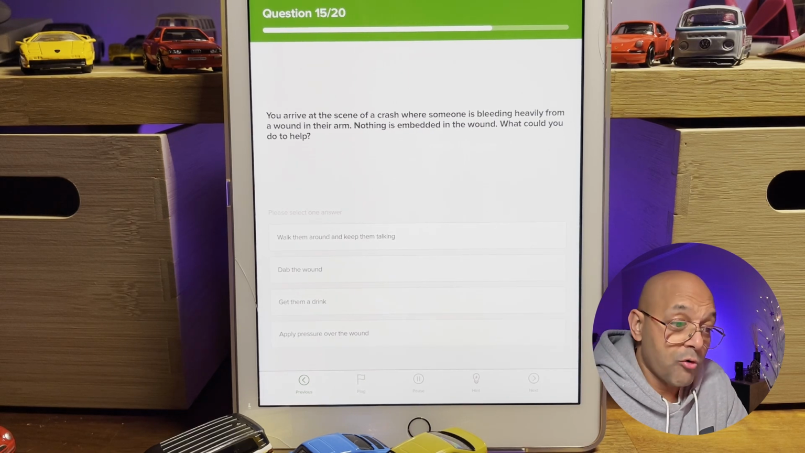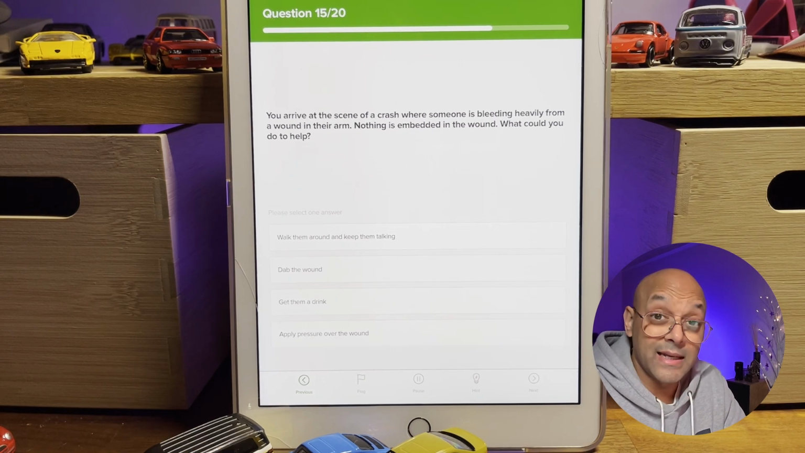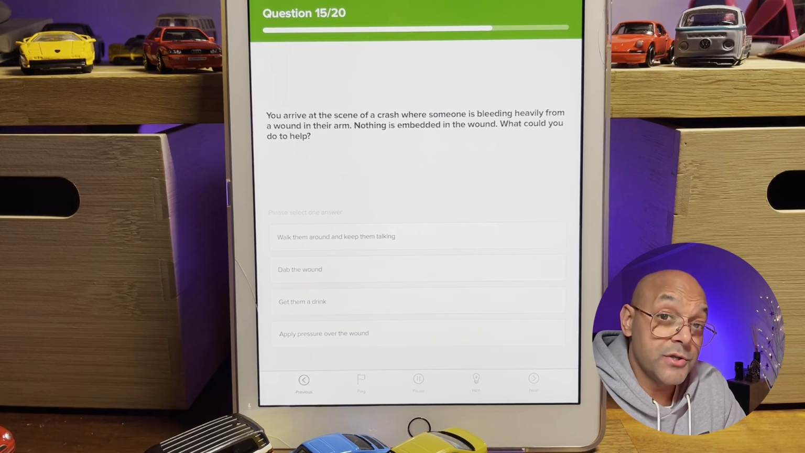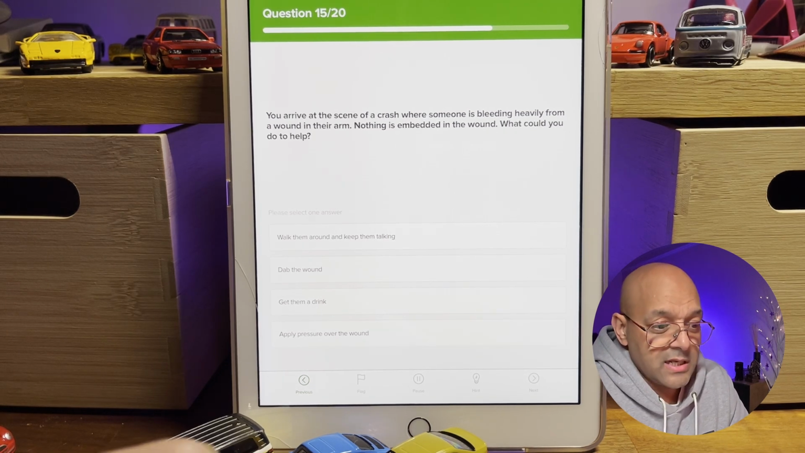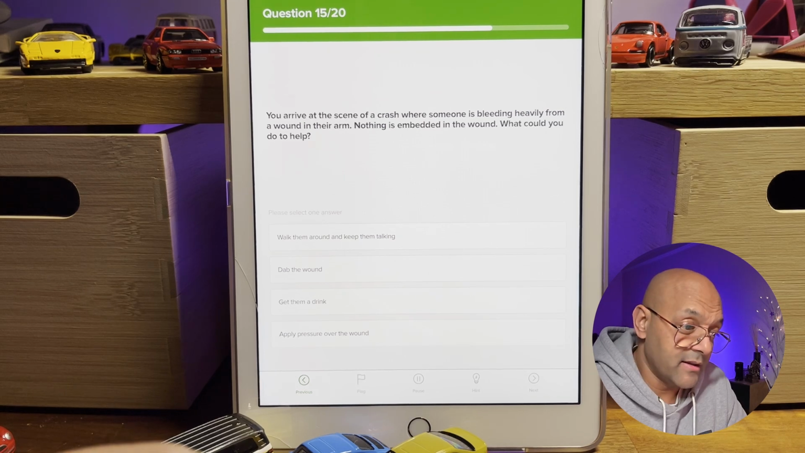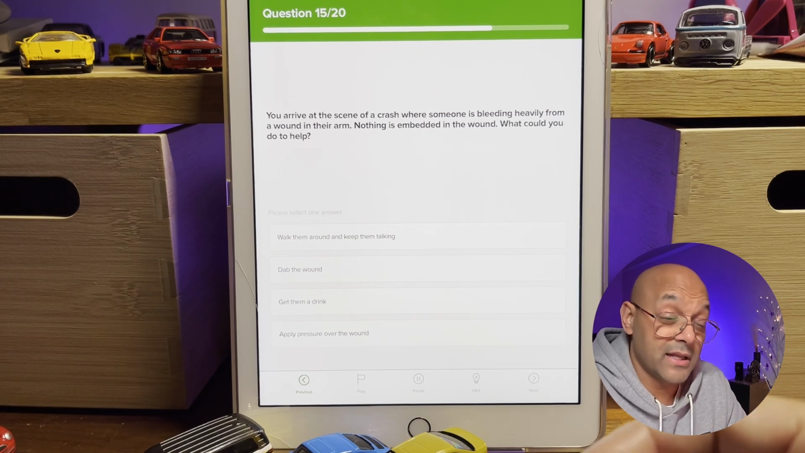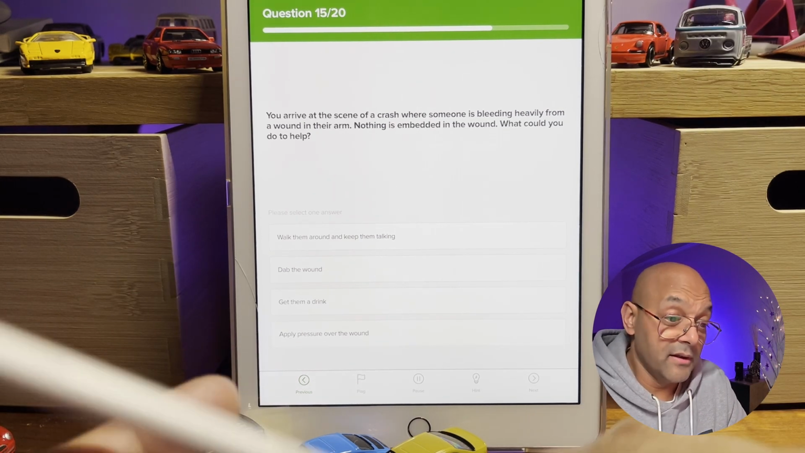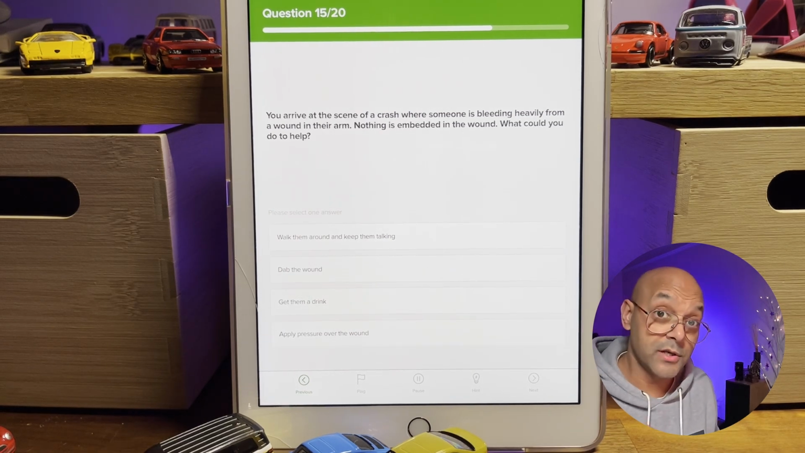Question 15. You arrive at the scene of a crash where someone is bleeding heavily from a wound in the leg. Nothing is embedded in the wound. What could you do to help? Let's pick out the key words. You're at the scene of a crash where somebody is bleeding heavily from a wound in the arm. They're bleeding heavily. That's an important thing to remember. And nothing is embedded in the wound. What could you do to help?